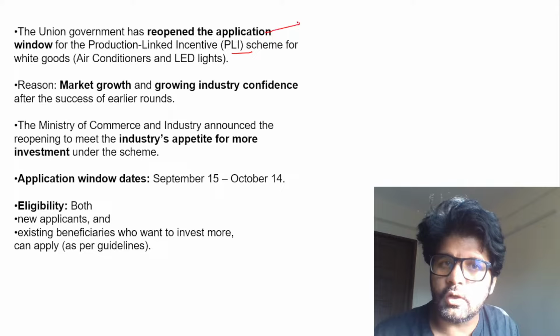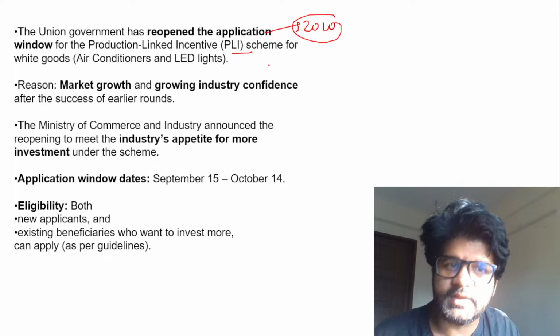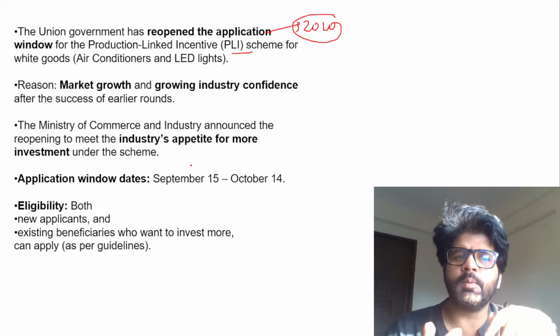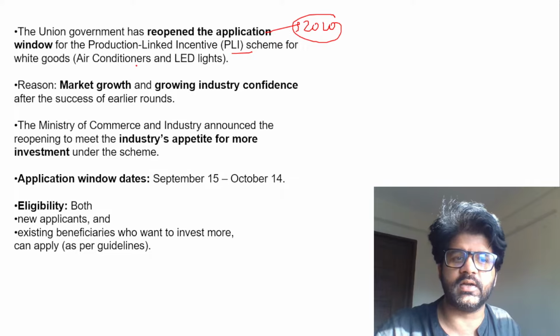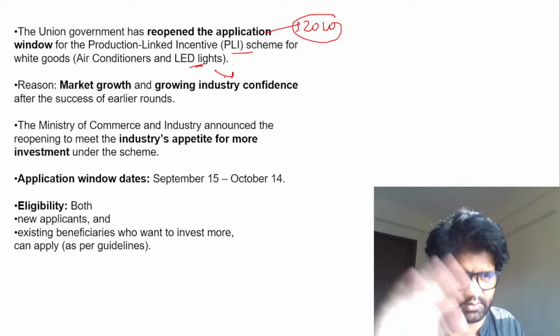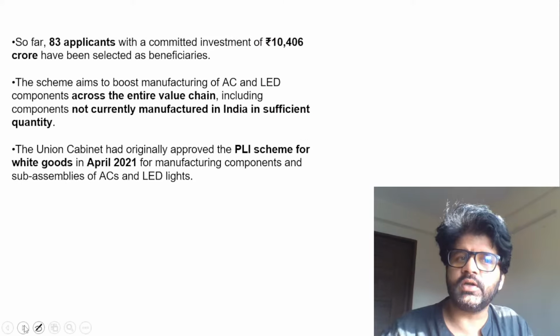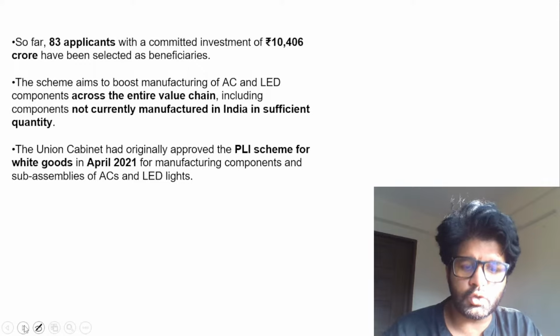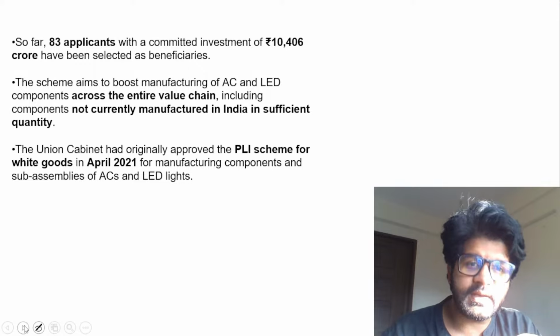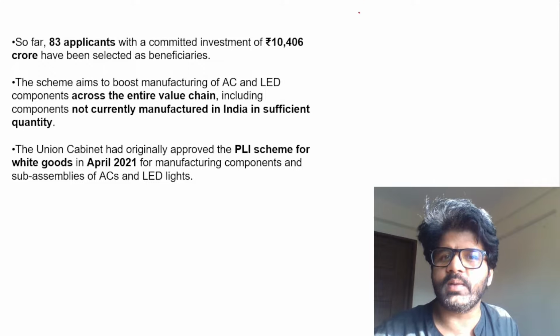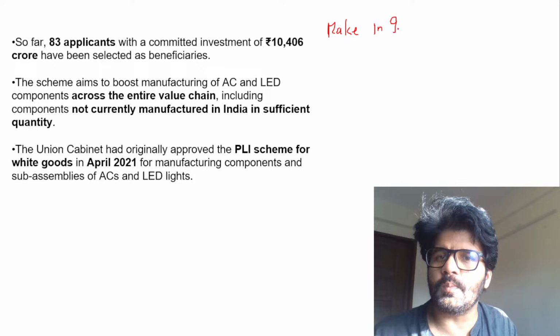The PLI scheme was launched in 2020, but for these white goods, it was launched in 2021. Again, the government wants to incentivize the production of air conditioners and LED lights, etc. You can have a look at who is eligible. The important things are: what are white goods, what is the PLI scheme, how the PLI scheme works, what is the basic criteria, and why it is there, because it is about Make in India.